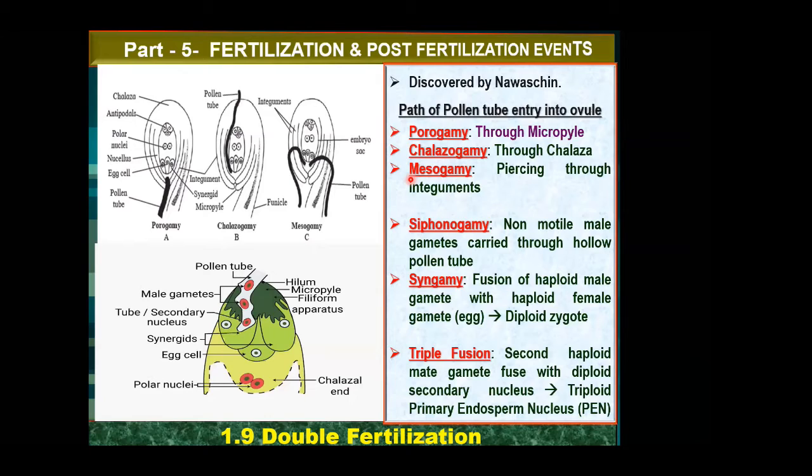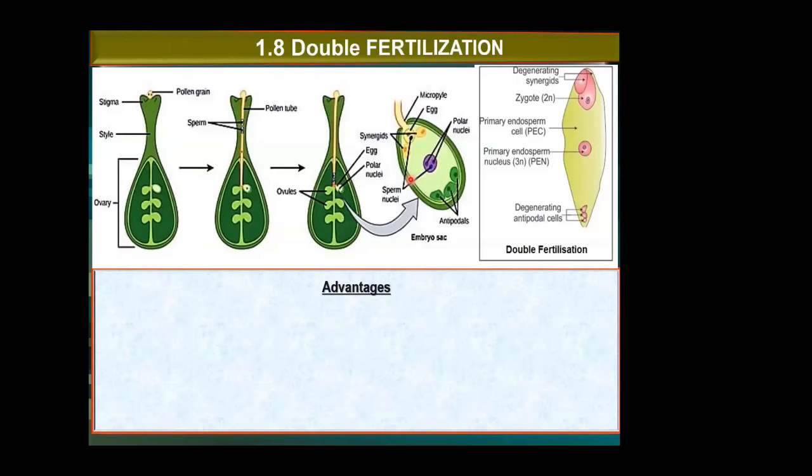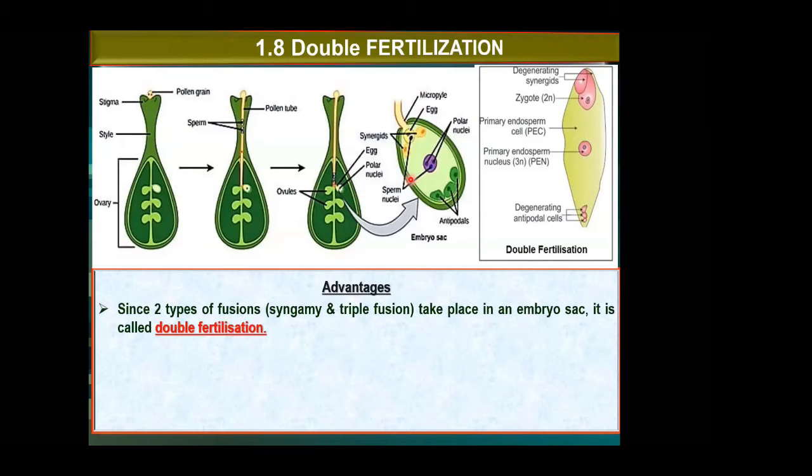Double fertilization: two times, not two types. Two male gametes are there, and both are involved in fusion. One male gamete fuses with the egg, resulting in the zygote, and another male gamete from the pollen grain fuses with the female cell, the secondary nucleus, and the primary endosperm nucleus is formed. Since fusion takes place two times, we call this double fertilization.